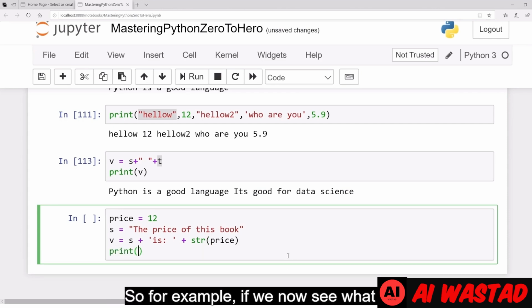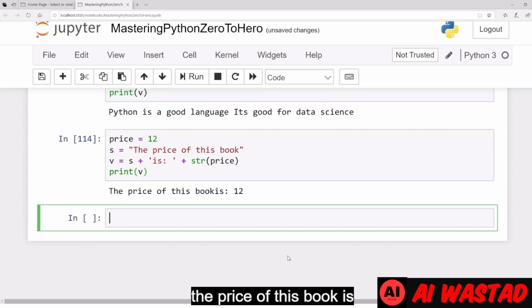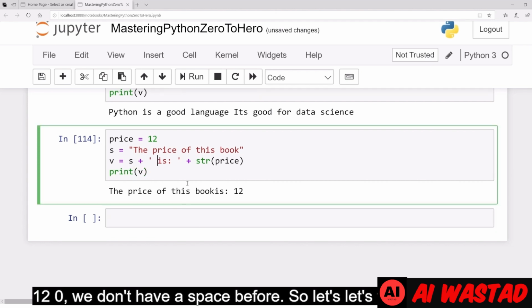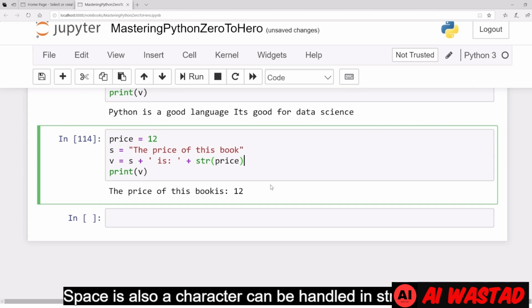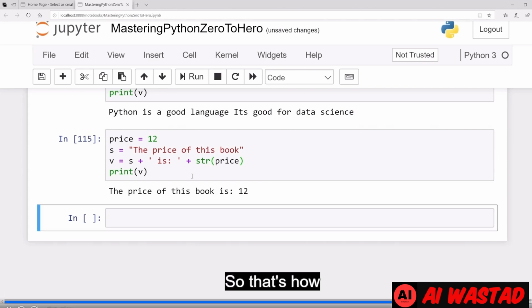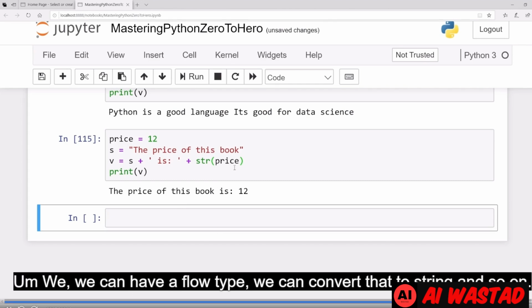So for example, if we now see what is printed, the price of this book is 12. Oh, we don't have a space before is, so let's type a space there. Space is also a character, can be handled in string. Wow. So that's how we can convert different types to string. We can have a float type, we can convert that to string, and so on.